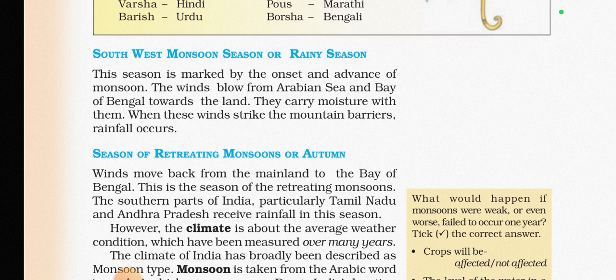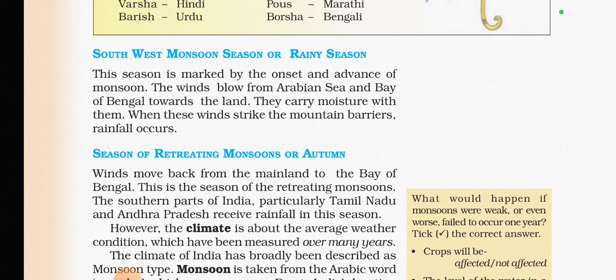Season of reversal of winds. So it reverses twice in a year. The first one is in May, June, July, and due to this, the southwest monsoon takes place. This is generally from June to September.